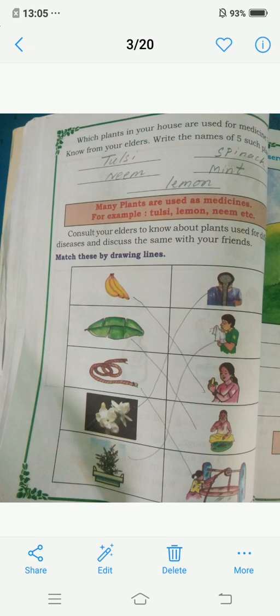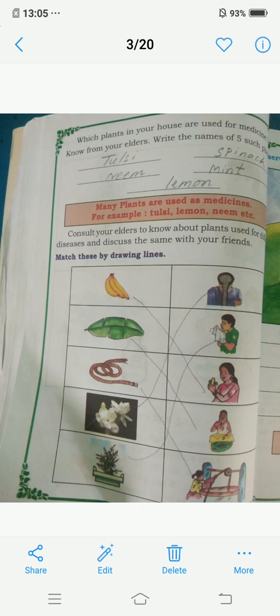So I have written 5 plant names. First is tulsi, second is neem, third is spinach, fourth is mint and fifth one is lemon. If you use the leaves of these 5 plants, they are used for medicine. So we must grow these medicine plants near our house. Okay, children.